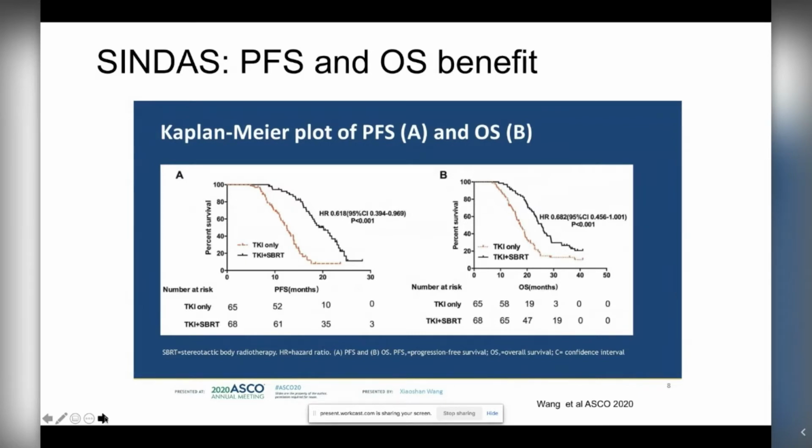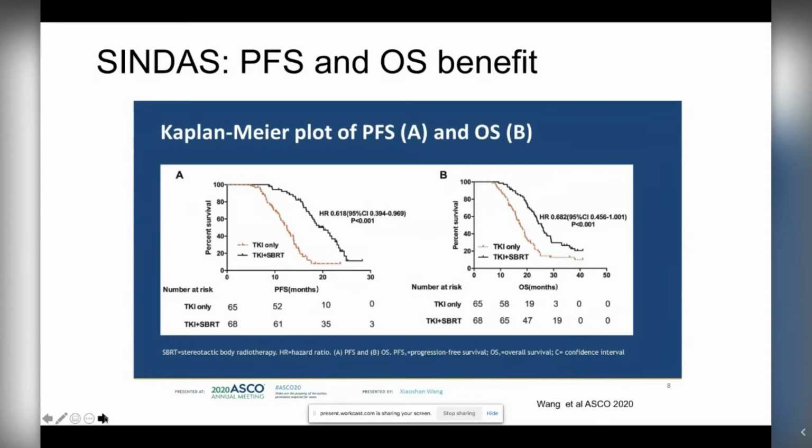A few points to highlight, though, is that there was a very high screen failure rate. It means they had to look at a lot of patients before they identified patients that would be eligible for this study. The screen failure rate was about 78%, which really shows that it's a small subset of patients who would potentially be eligible for this sort of strategy. The other thing that I'd like to highlight in this study is that they excluded patients with brain mets. So, we know that in patients with oligometastatic disease, one of the sites that can be present is the brain. So I think that's also something that we need to think about.